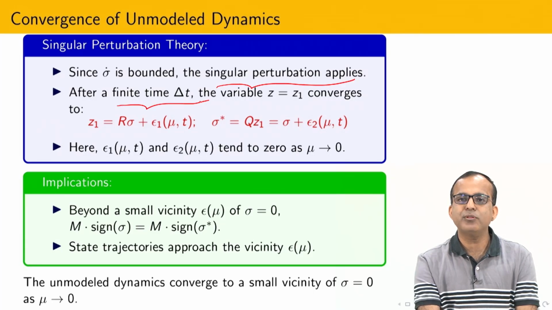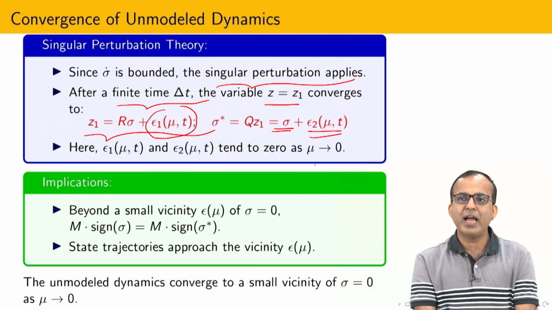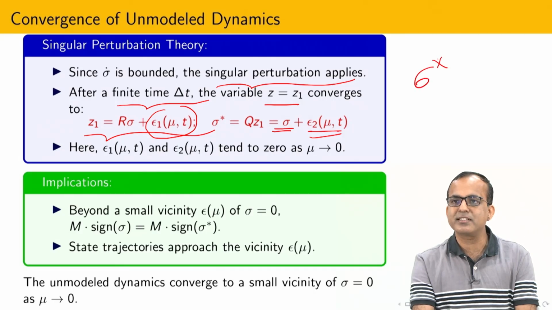After a finite time, once the transient is over, it is possible to show that z1 is going to converge here, where sigma 1 is the accuracy, and if mu tends towards 0, then z1 is exactly equal to r sigma. And what is sigma dot? That is q into z, and z is equal to z1. So if I substitute, you can see that q into r equals sigma, and some small term comes into the picture. So as mu tends towards 0, what is our observation? Sigma star is exactly equal to sigma.